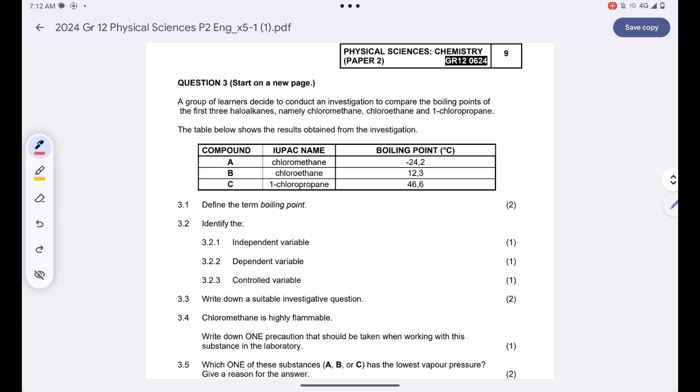A group of learners decide to conduct an investigation to compare the boiling points of the first 3 haloalkanes, namely chloromethane, chloroethane, and 1-chloropropane. The table below shows the results obtained from the investigation. Compound A is our chloromethane that has a boiling point of negative 24.2 degrees Celsius, and then chloroethane has a boiling point of 12.3 degrees Celsius, and then 1-chloropropane has a boiling point of 46.6 degrees Celsius.